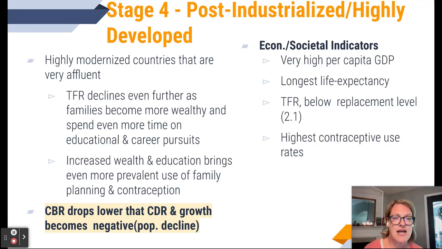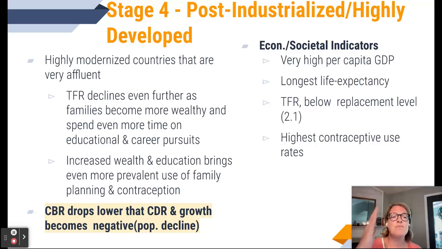We have families now that are having babies because of in vitro fertilization or artificial insemination and lots of different options. And then CBR drops lower than the death rate and growth becomes negative. Okay, so again, Germany is a country that's experiencing this. They have a very highly educated female population. Their CBR has dropped so low that it's lower than the CDR at this point. And so they have more people dying than are being born, and so their population is declining.